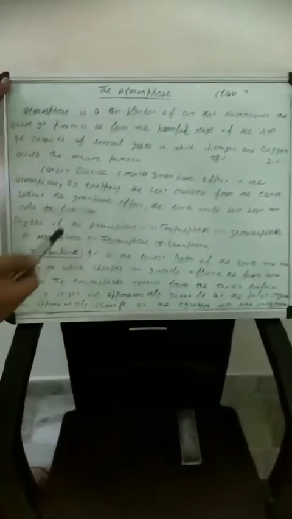It protects us from the harmful rays of the sun. The sun has harmful rays that are called UV rays, ultraviolet rays. So this atmosphere protects human beings from these ultraviolet rays that are very harmful, very dangerous for human beings. It causes skin cancer.